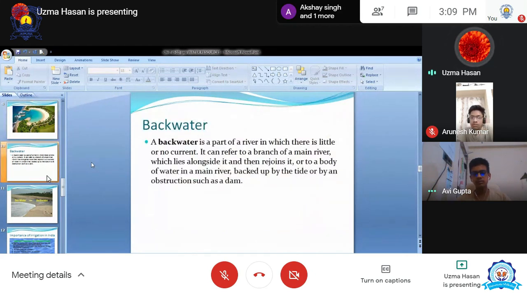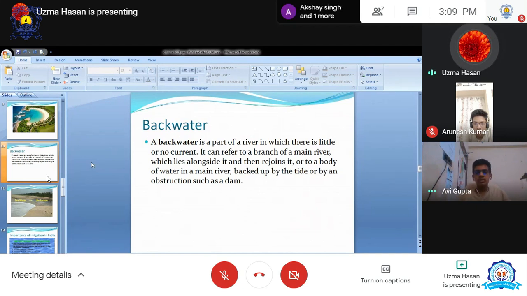Next is backwater. What is backwater? Suppose water is flowing in a river on its path, and the summer season started. So what happened? The width of the river became less. It became thin.